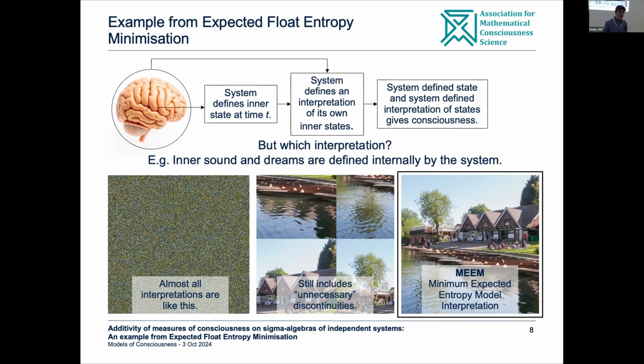The motivation for this: think about when you are asleep, you can be dreaming, and you can be dreaming of being in this room, and you'll have colors and everything else, but there's no image on the retina at all. So this is a property of the brain itself. The brain is somehow defining the geometry of the field of view, color space, and so on, although you're in a dark room, there's nothing on the retina at all. So it has a state, and it must be somehow defining an interpretation of that state. And similarly for inner sound.